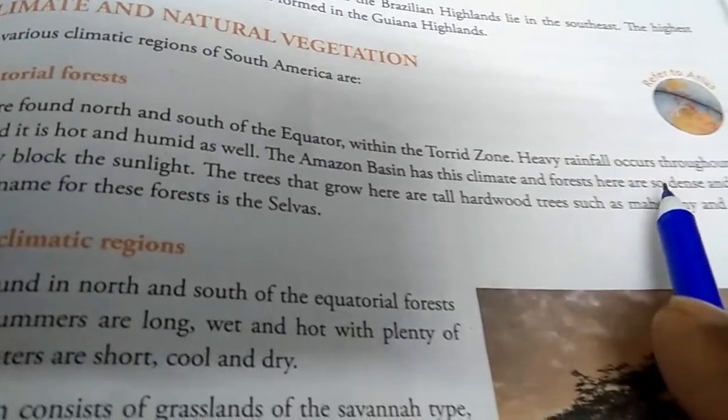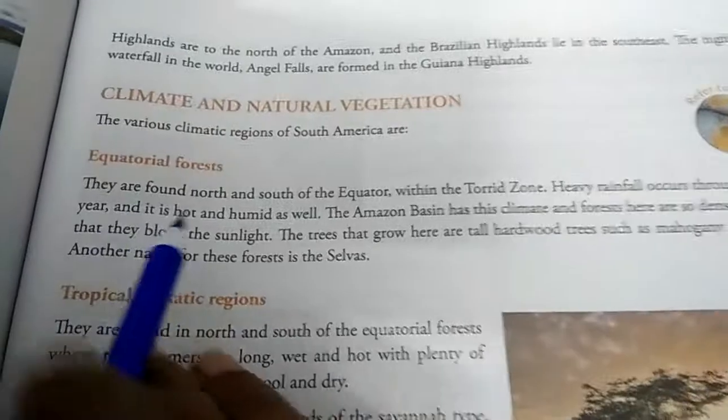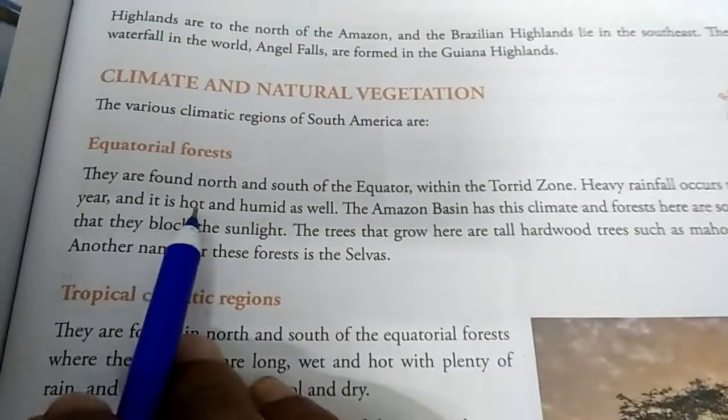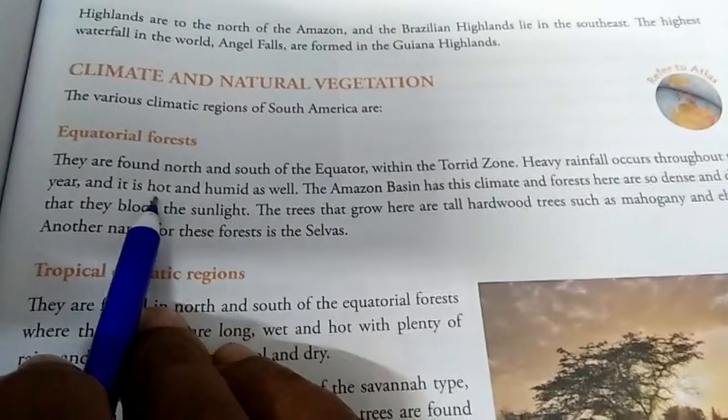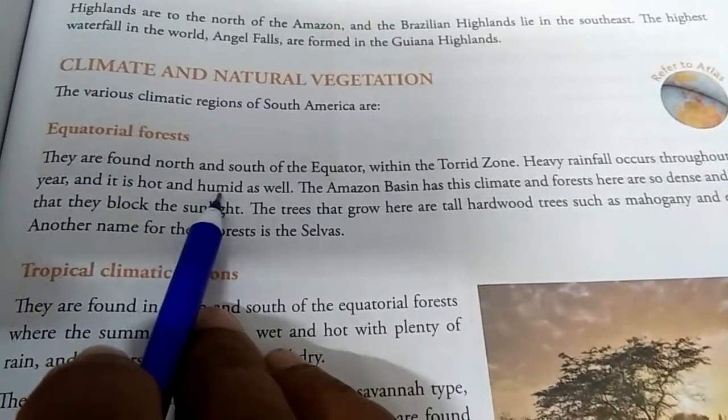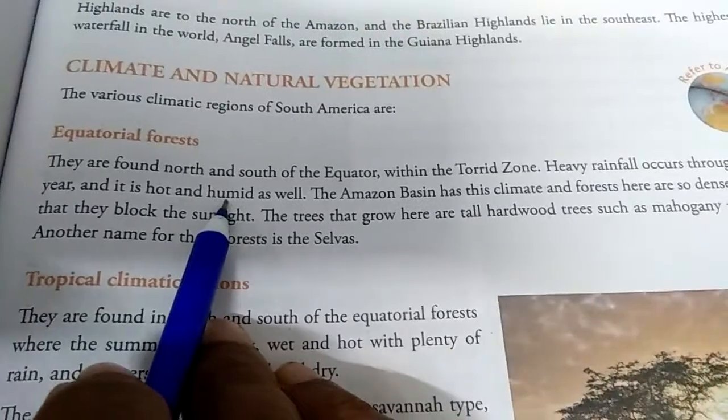Heavy rainfall occurs throughout the year. Okay, over here what happens? Throughout the year heavy rainfall takes place, and it is hot because it receives the direct rays of the sun, and because of continuous rain, every day it rains, so the climate becomes humid, okay, full of moisture.